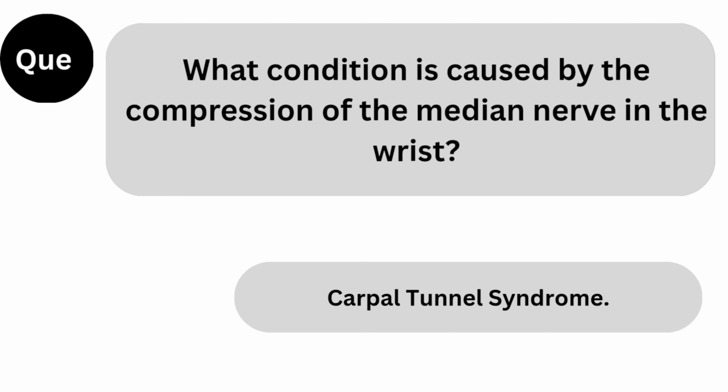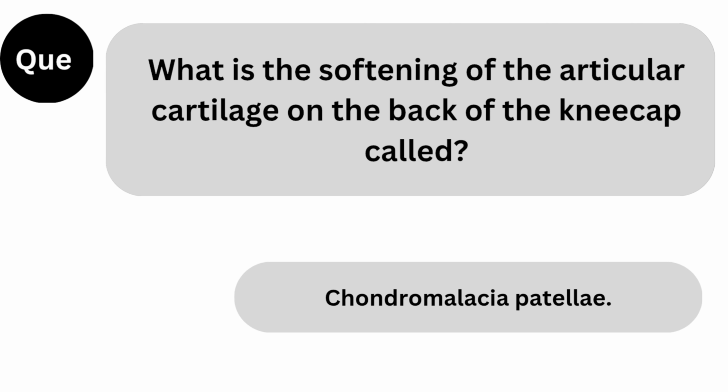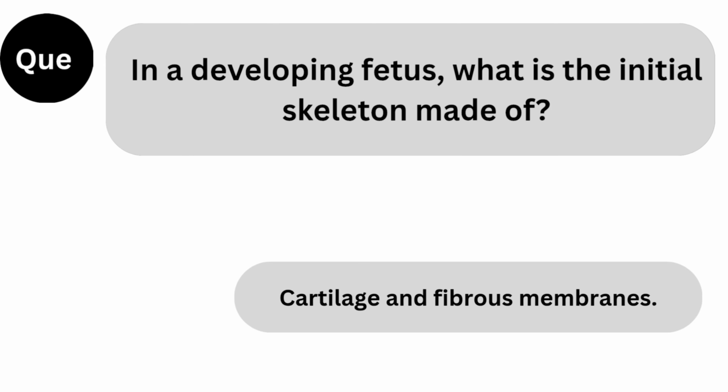Next question. What condition is caused by the compression of the median nerve in the wrist? Answer. Carpal tunnel syndrome. Next question. What is the softening of the articular cartilage on the back of the kneecap called? Answer. Chondromalacia patellae.